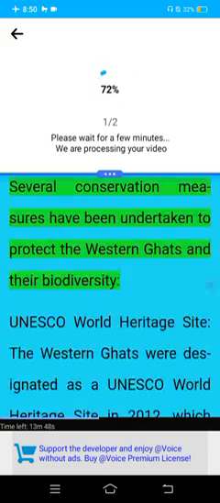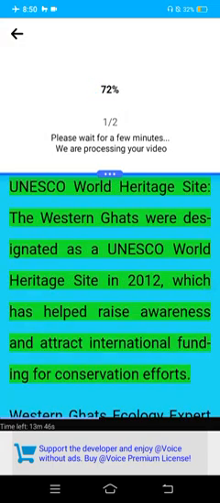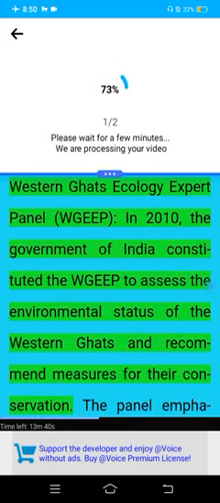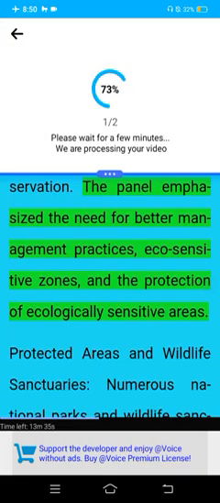5. Conservation efforts and challenges. Several conservation measures have been undertaken to protect the Western Ghats and their biodiversity. UNESCO World Heritage Site. The Western Ghats were designated as a UNESCO World Heritage Site in 2012, which has helped raise awareness and attract international funding for conservation efforts. Western Ghats Ecology Expert Panel, WGEEP. In 2010, the government of India constituted the WGEEP to assess the environmental status of the Western Ghats and recommend measures for conservation. The panel emphasized the need for better management practices, eco-sensitive zones, and the protection of ecologically sensitive areas.